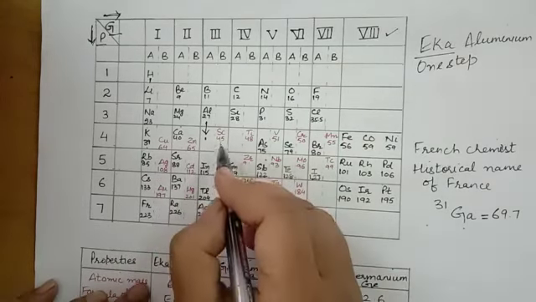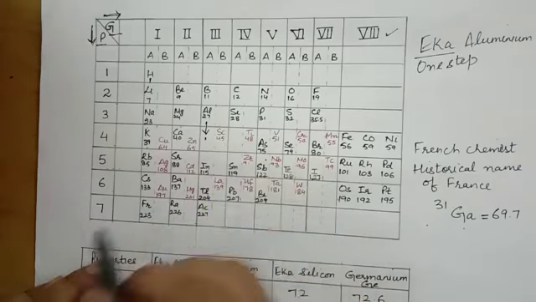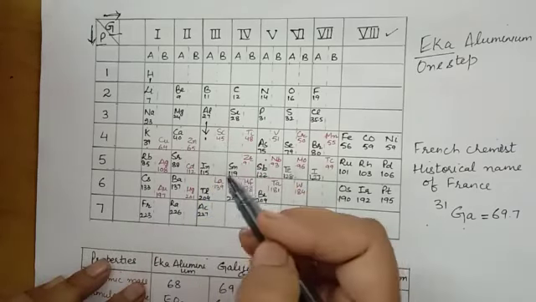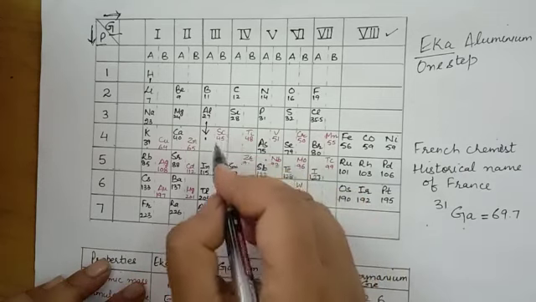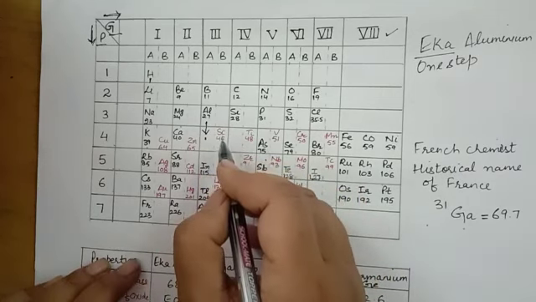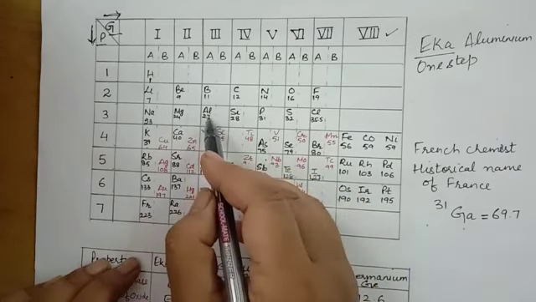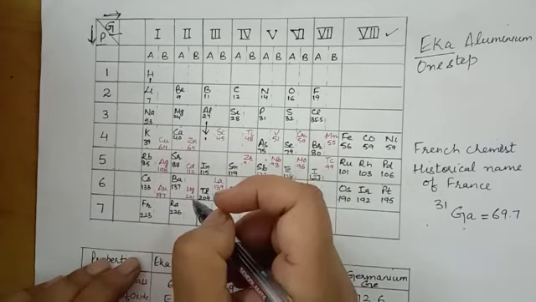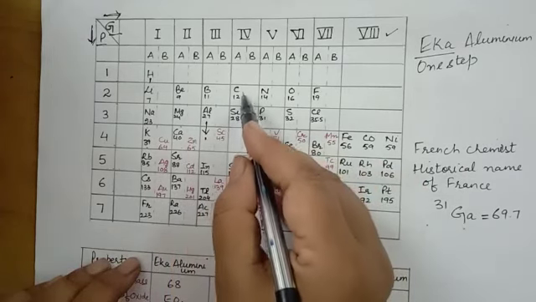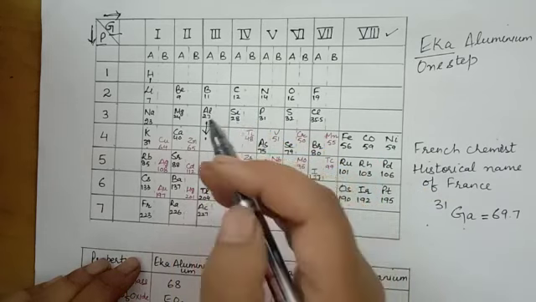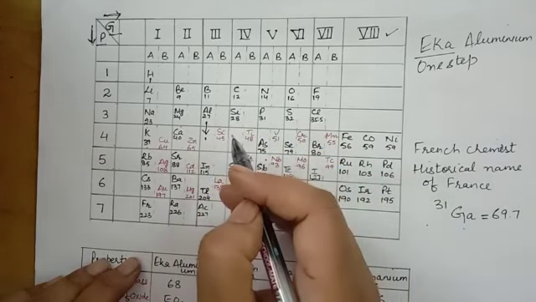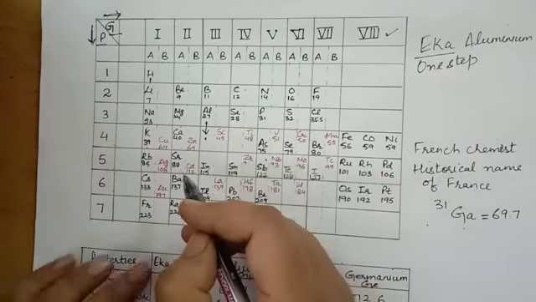But the next element was scandium with 45. He saw that scandium did not show the properties of boron and aluminium. And even it did not show the properties of carbon and silicon, which are right next to it. So what did he do?